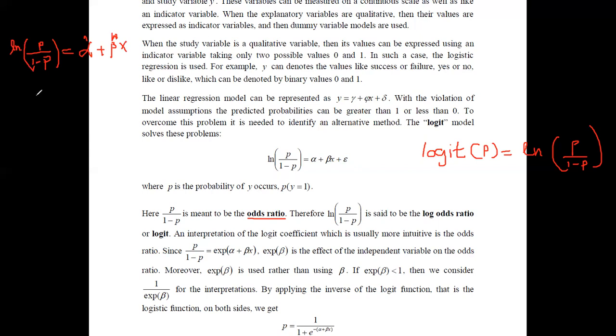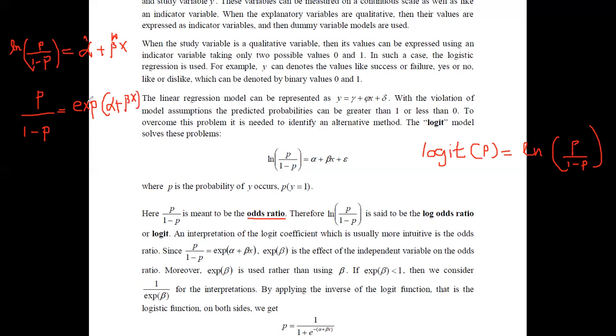Therefore, if you take the exponential of both sides, we will end up with p divided by 1 minus p on the left-hand side, which itself means the odds ratio. And since we are taking the exponential of both sides, on the right-hand side we will get the exponential of alpha plus beta x.